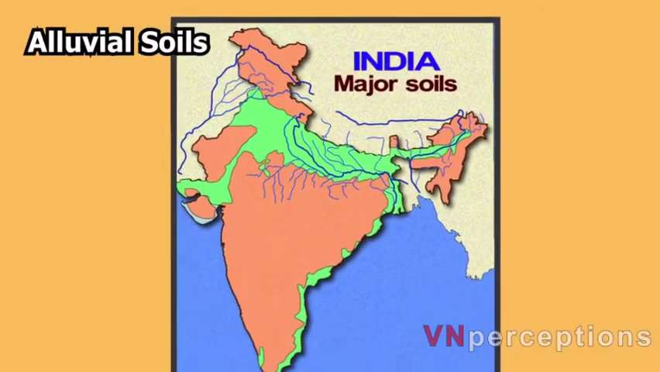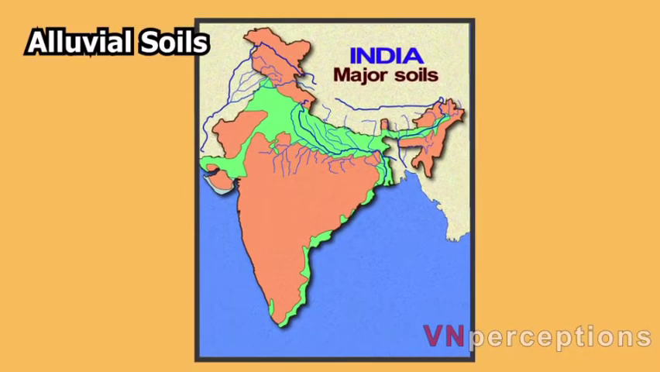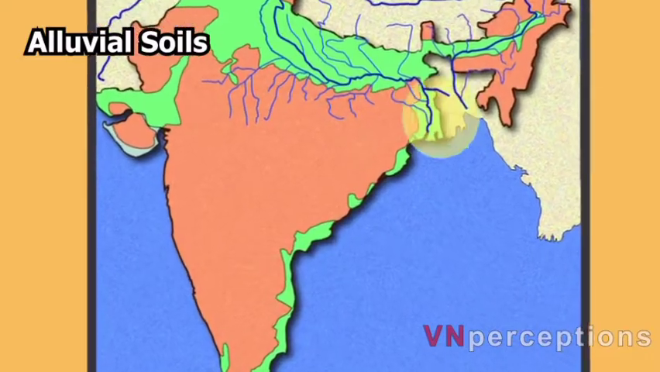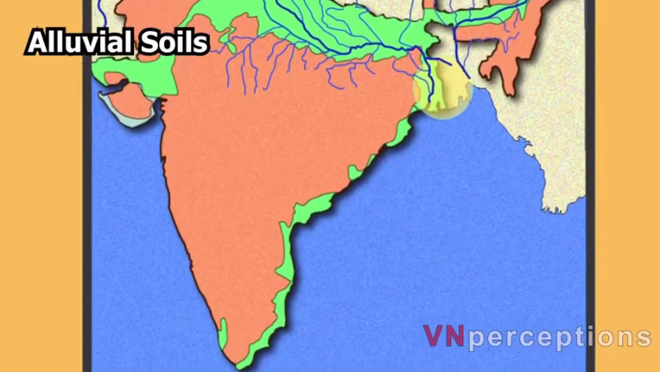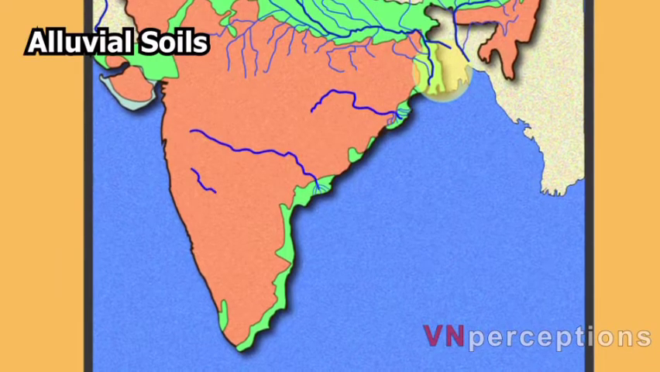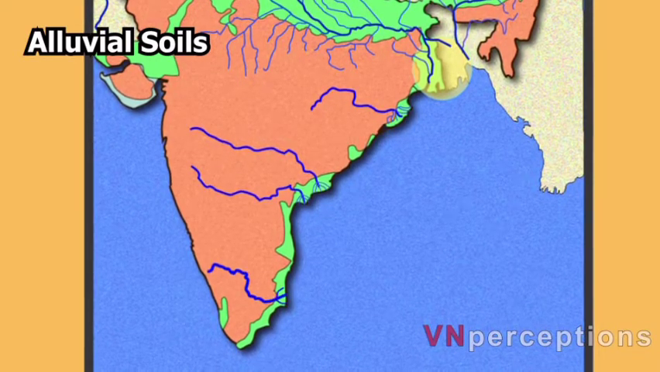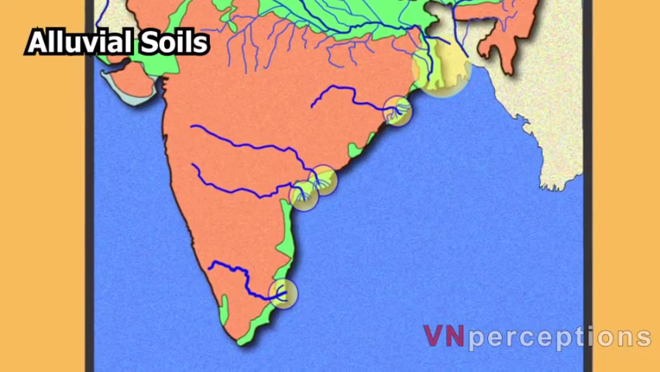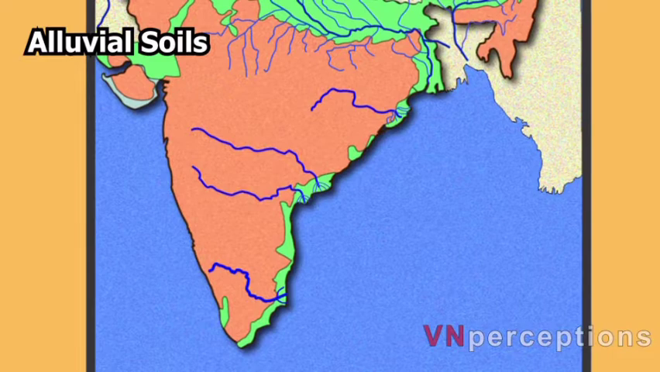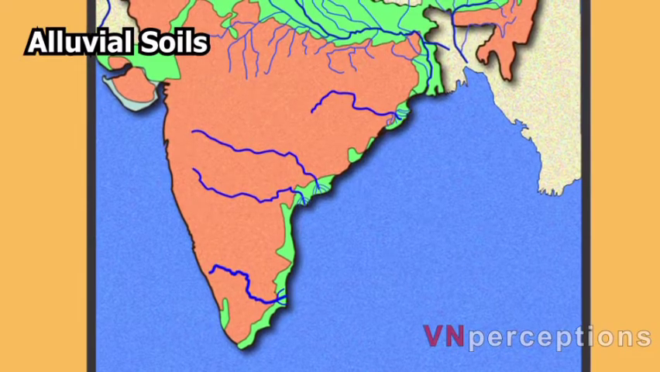These soils are also predominant in deltas, known as deltaic alluvium. So it is found in the deltas formed by rivers such as Ganga and Brahmaputra, that is, the Sundarban Delta. Then other important rivers forming deltas are Mahanadi, Godavari, Krishna, Kaveri. Now in all these deltas, we will find deposition of alluvial soil. Then they are also found in the coastal plains of the country.